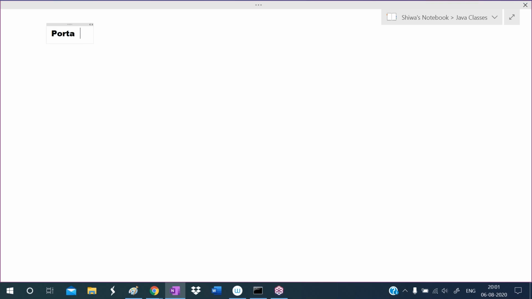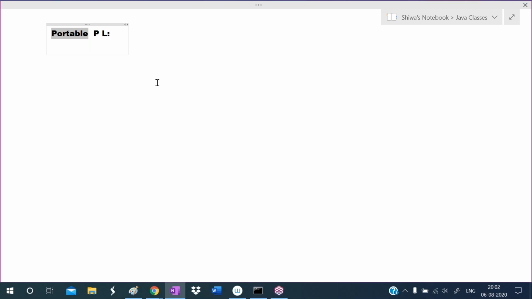I'm calling C++ the portable programming language. Why is it a portable programming language? What is the general meaning of portable? Portable means we can easily carry and move it. We can easily move it and run it anywhere.